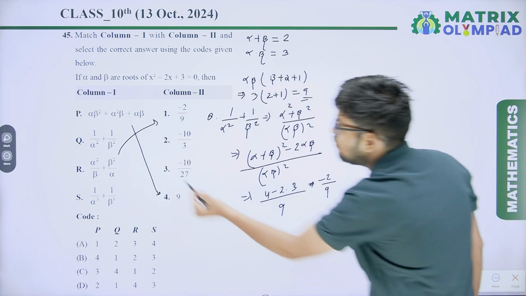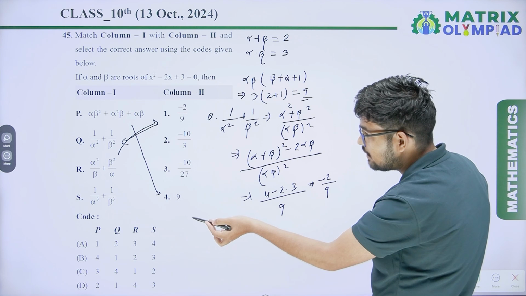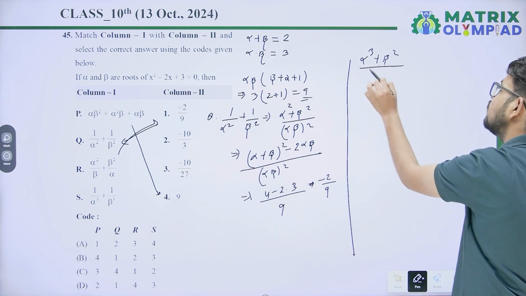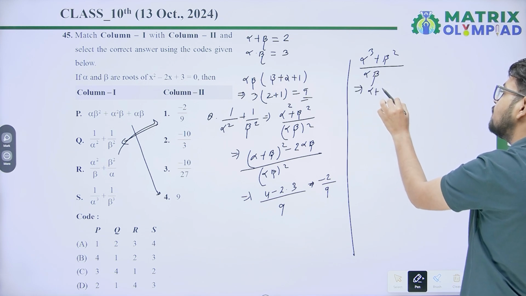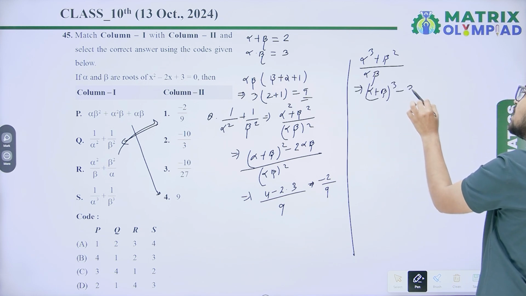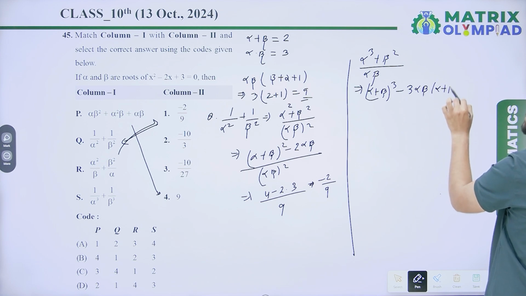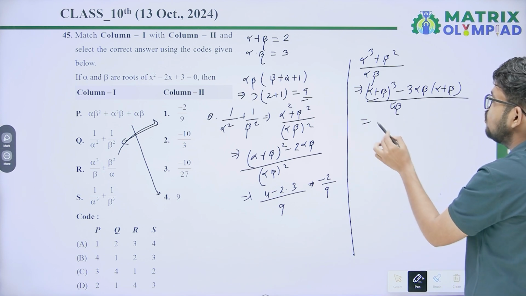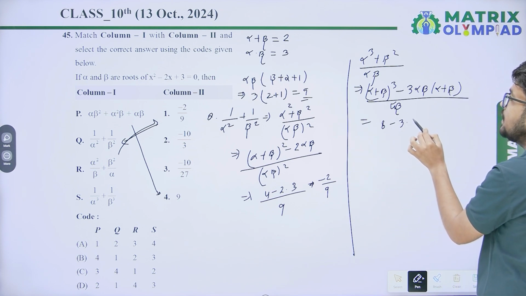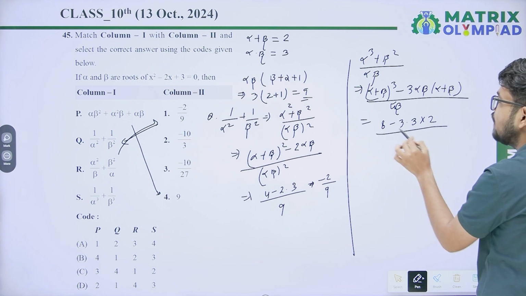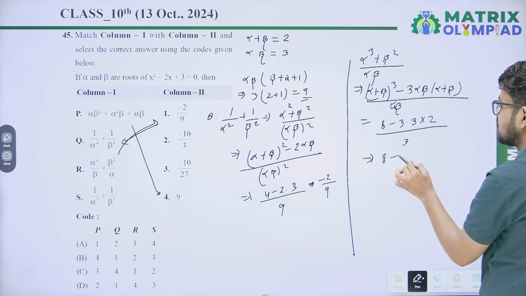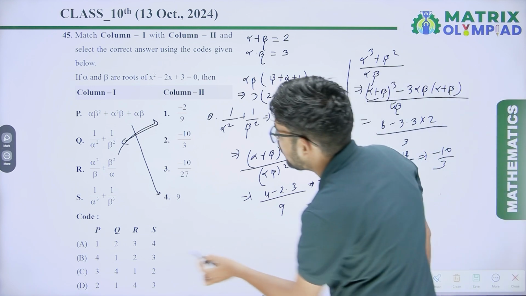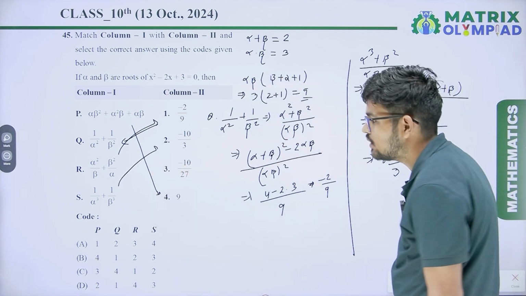First will be the correct answer for Q. R, alpha square upon beta plus beta square upon alpha. So it will be alpha cube plus beta cube upon alpha beta. So it will be (alpha plus beta) whole cube minus 3 alpha beta into (alpha plus beta) upon alpha beta. Okay, (alpha plus beta) whole cube, that is 2's cube is 8, minus 3 into alpha dot beta 3 into 2 upon alpha dot beta 3, that is 8 minus 18 upon 3, that is minus 10 upon 3. So our answer is option 2, minus 10 upon 3.